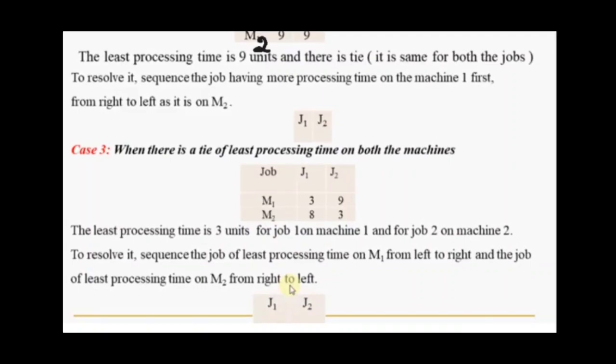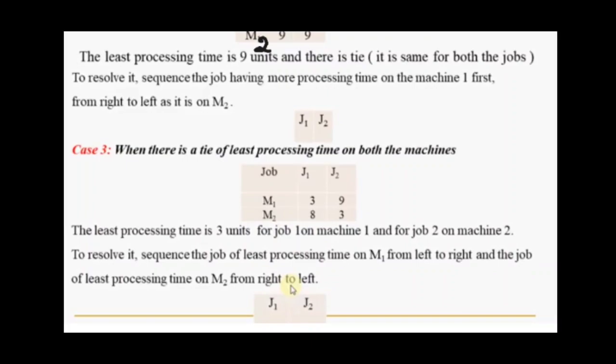In the previous cases, we came to know that the same processing time occurred on the same machine, but for different jobs. But in this case, the same processing time occurs on both jobs, but it corresponds to different machines, not the same machine.